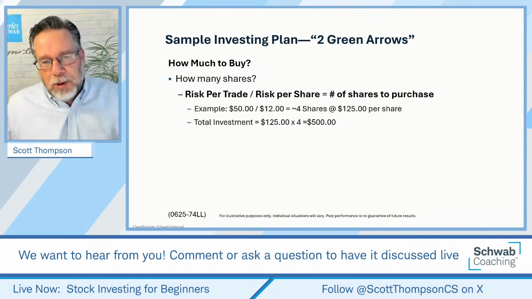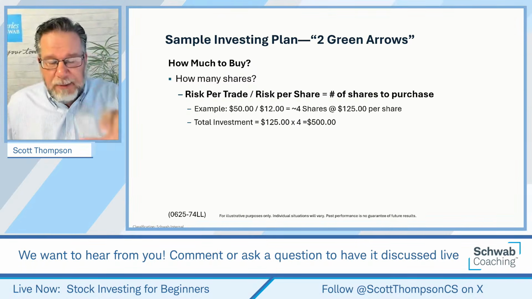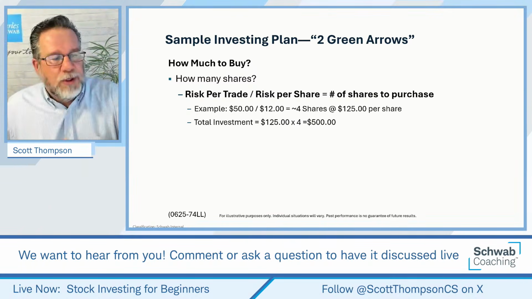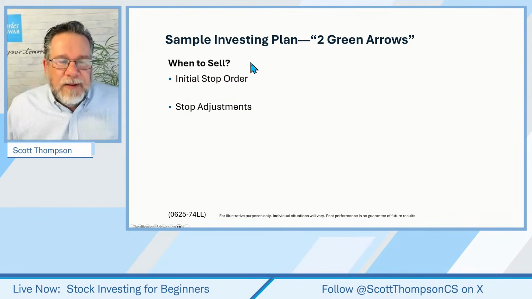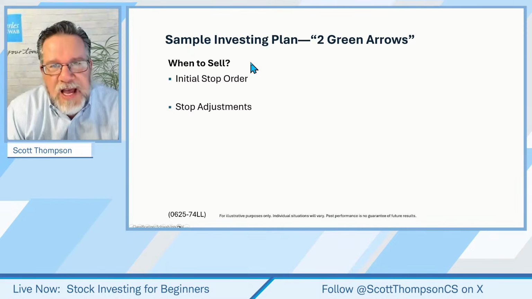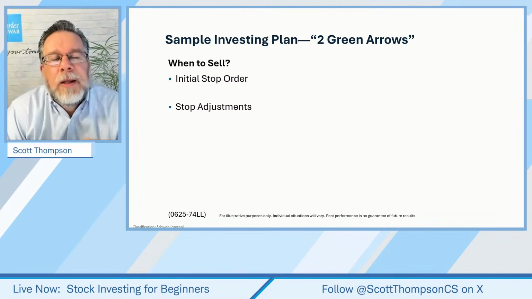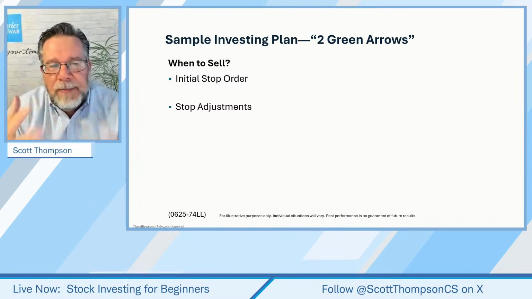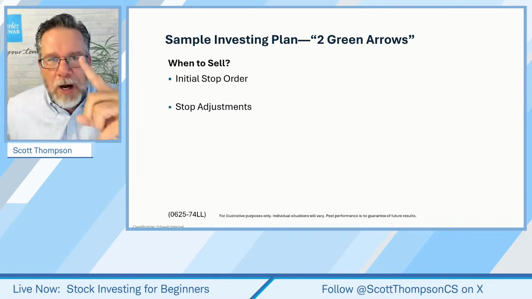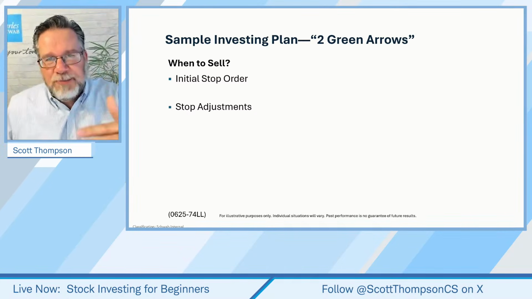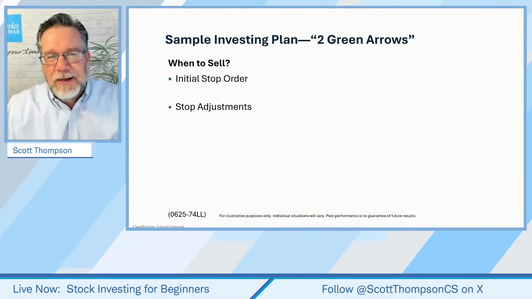All right. Now we'll go through an example of this here in just a moment, but let me finish going through the rules and then we'll do some example trades. All right. Now, when to sell? Like I said, I introduced this plan about 3 months ago in June. Maybe that's 4 months ago now. But in June, we talked about our initial stop order, which is when to sell, number 1, and our stop adjustment, which kind of takes care of everything else.